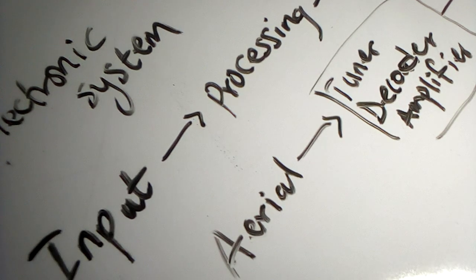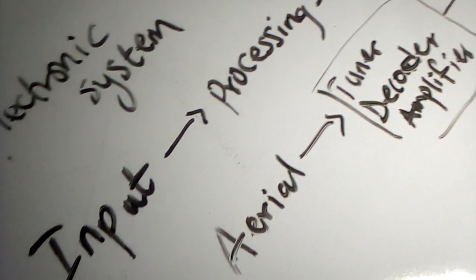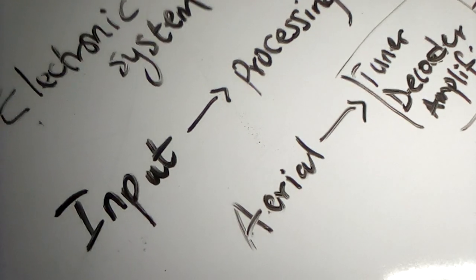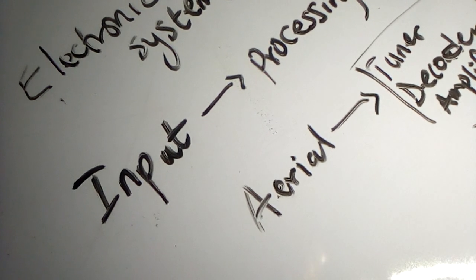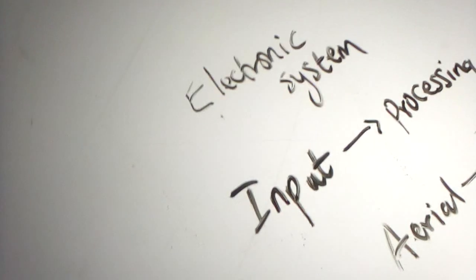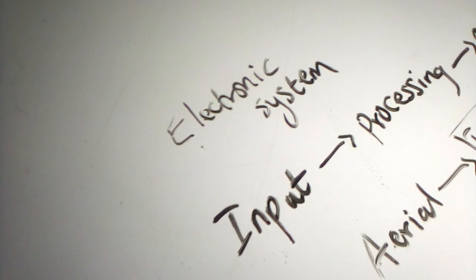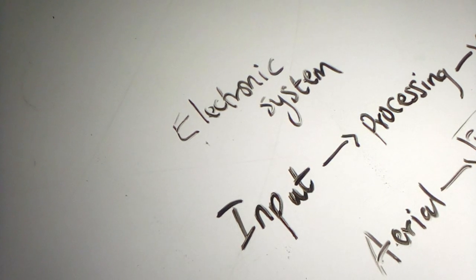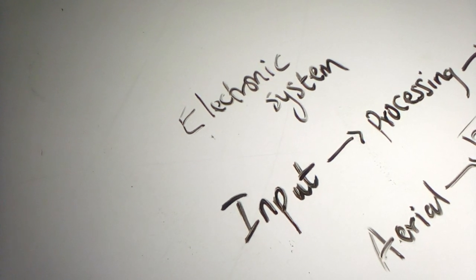Then we need to talk about many things in the electronic system. We can also explain certain things that have to do with them: terms and symbols of those terms. But before we go into that, the input system is one that changes another form of energy.